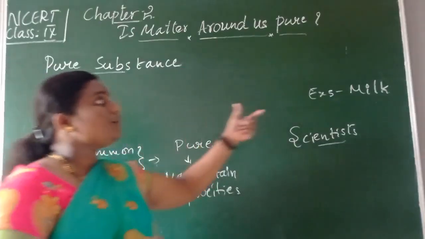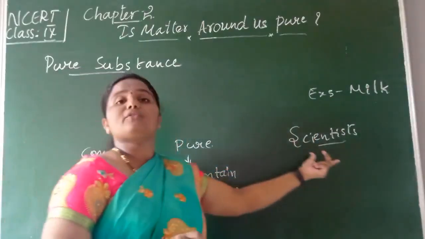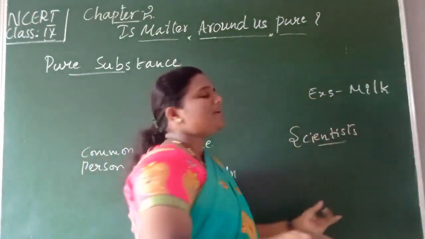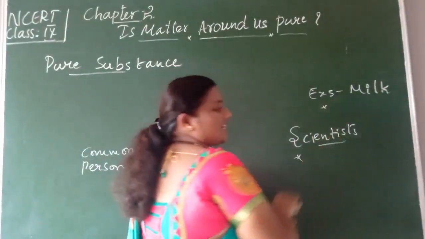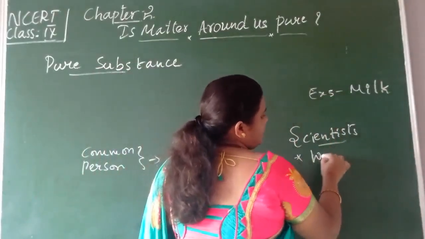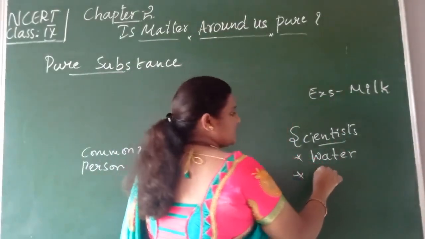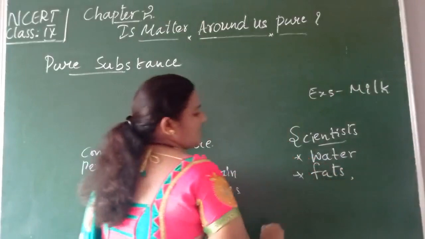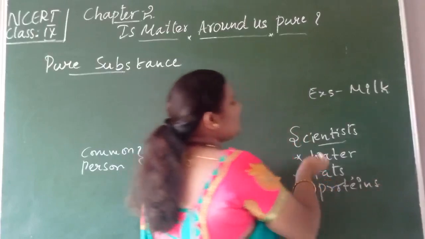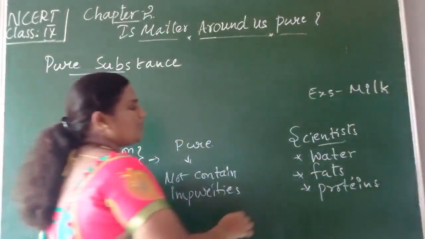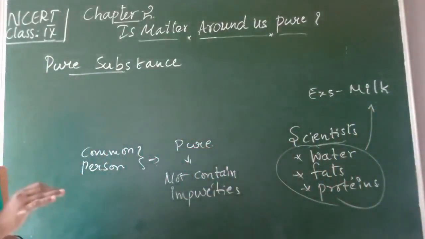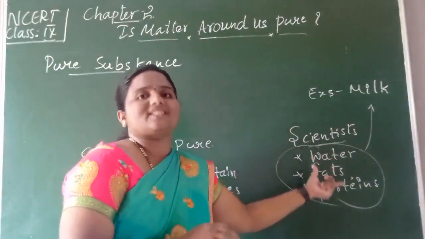But this pure milk is not going to be pure in the scientist's terms, because the milk contains so many things. For a scientist, this milk is not pure, because it contains water, it contains fats, isn't it, children? It contains proteins, carbohydrates, glucose, so many things are present in the milk. So because of these different components, the milk is not pure according to the scientist.